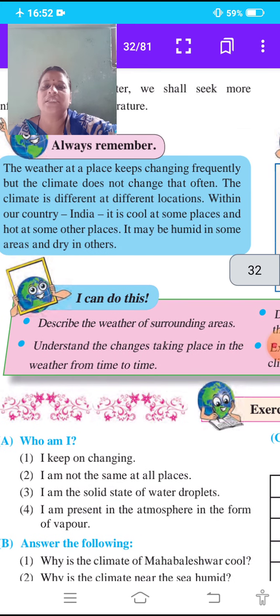I can do this, it is given for you. Describe the weather of surrounding areas. Understand the changes taking place in the weather from time to time.